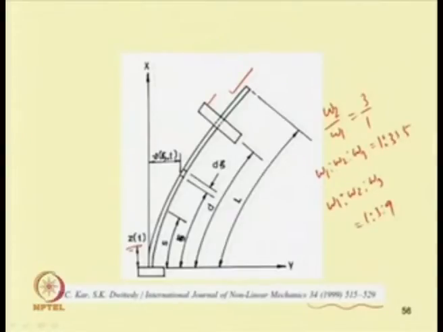So in this case, when omega 1 is to omega 2 equal to 1:3, one can obtain one internal resonance of 1:3 type.